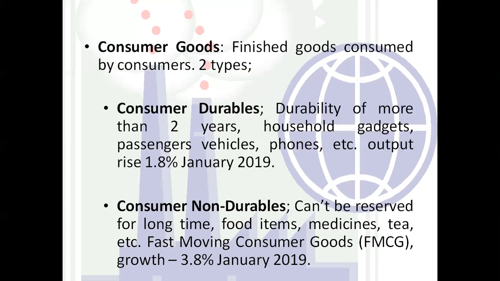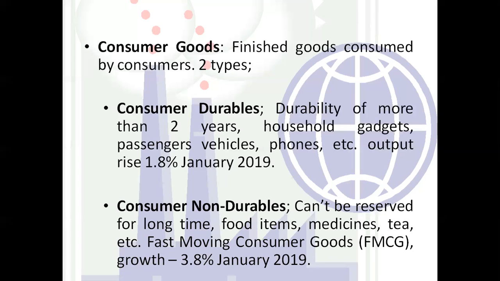So the example of consumer non-durable is the food items, your bread, your vegetables, your milk. We cannot preserve them for the longer period of time, right? Your medicine, in medicine also they have a specific expiry date. Why expiry date? Because after that, if we consume that medicine, we will be affected by the side effect. There can be any side effect of these medicines, which is again harmful for us.